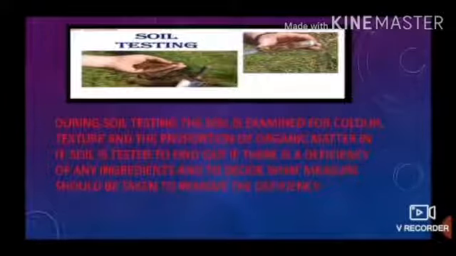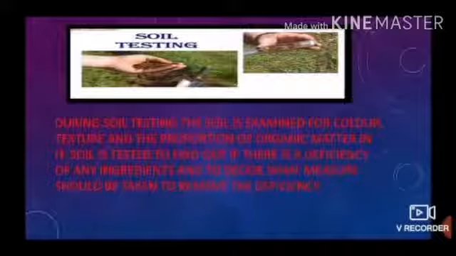Soil testing is done to find out the proportion of various ingredients of soil and to decide the fertility of soil. During soil testing, the following parameters are checked: color, texture, and the proportion of organic matter present. If there is a deficiency of any ingredient, measures are decided to cure the soil by reducing the deficiency.